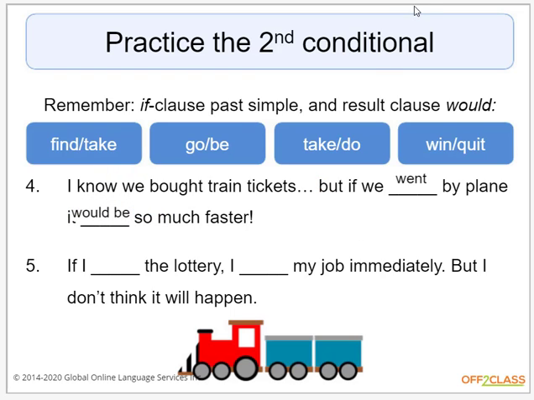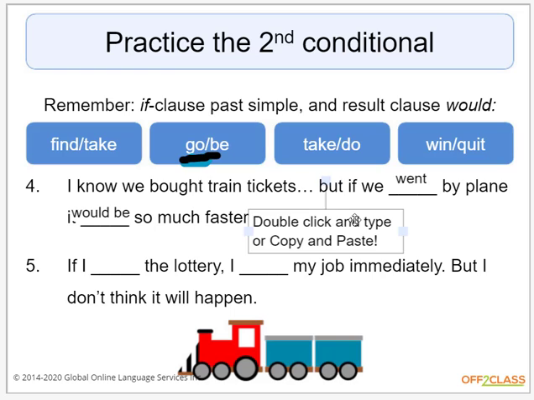Okay? So why is the first one went instead of go? Oh, let me change the color. Why is it go? Why is it went? Because the past tense of go is not go. There is no past tense of go. It's went. Right? So how about this one? What's the next one? That's why it's go, and would is the result clause. Would be so much faster.